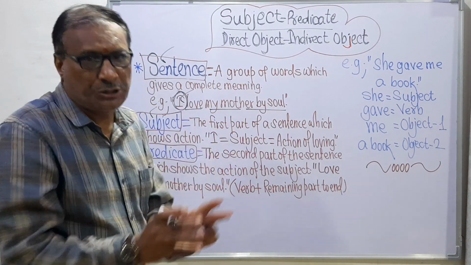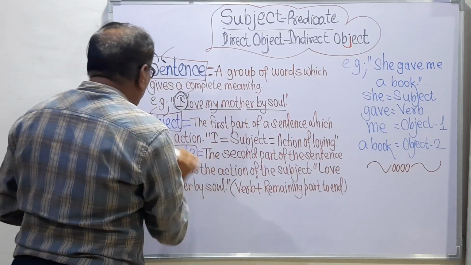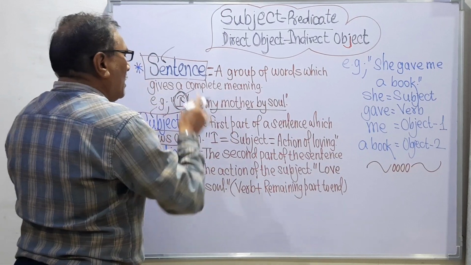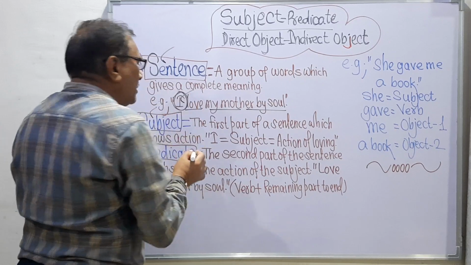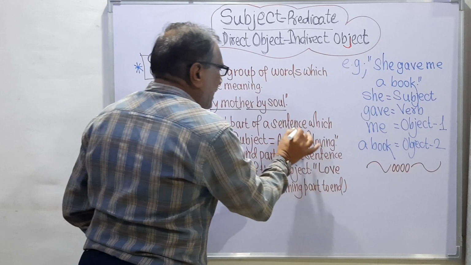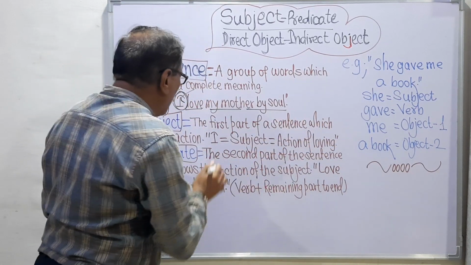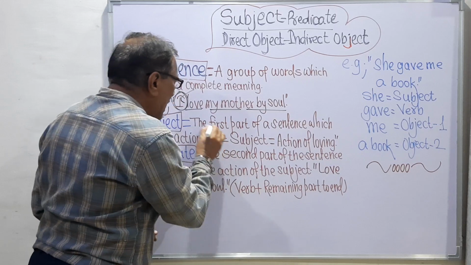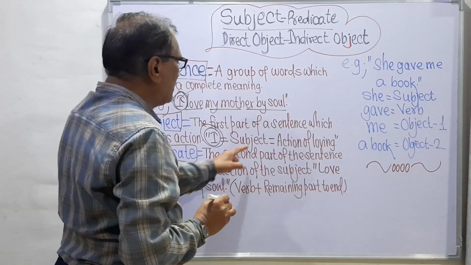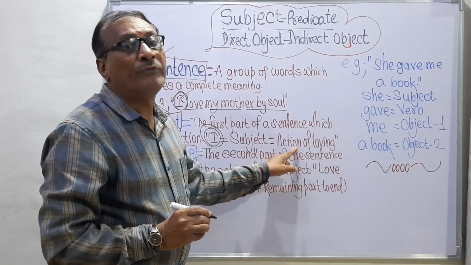So we have seen the subject is the particular section which is called the first part of the sentence which shows the action. So here I is the subject and it is showing the action of loving.